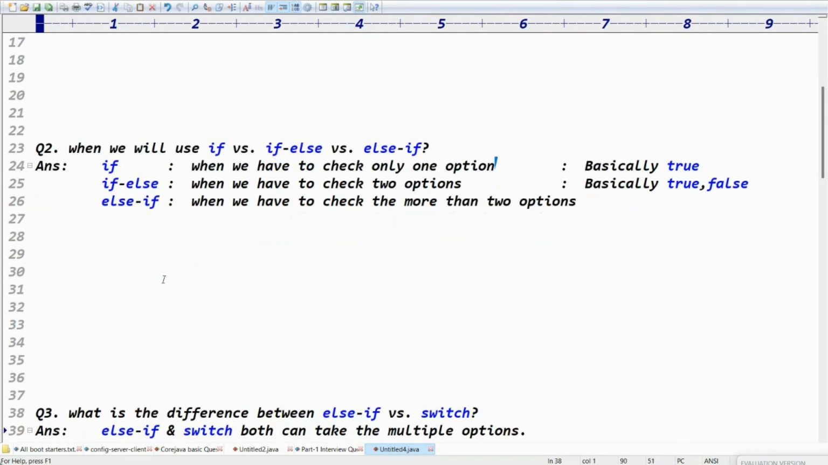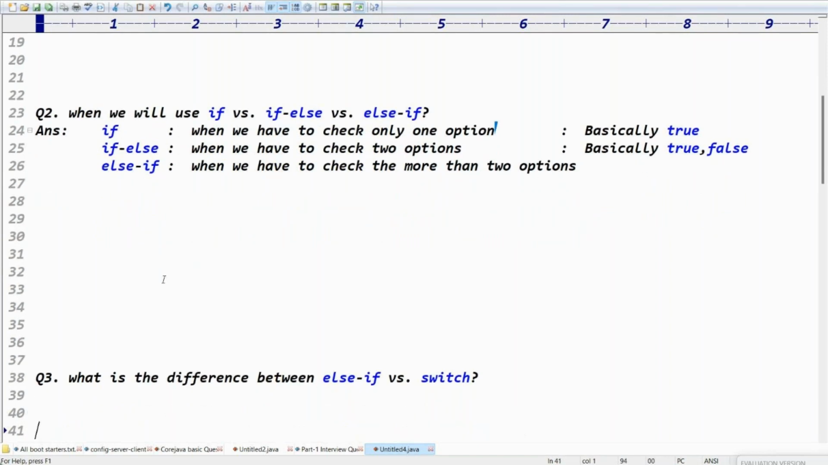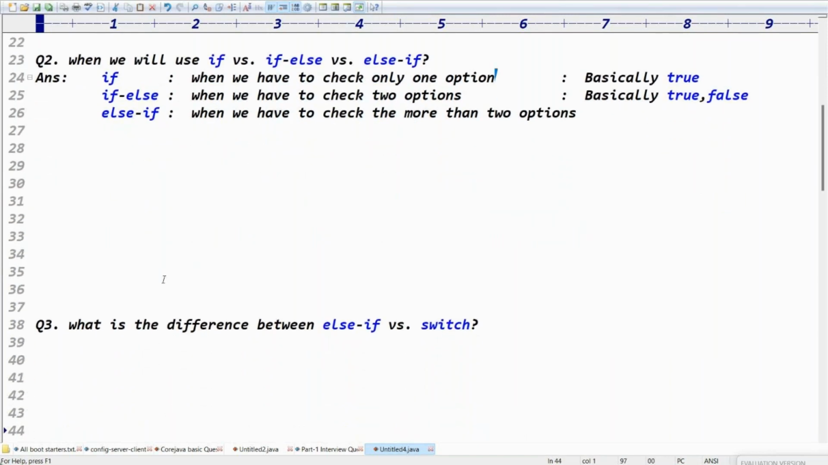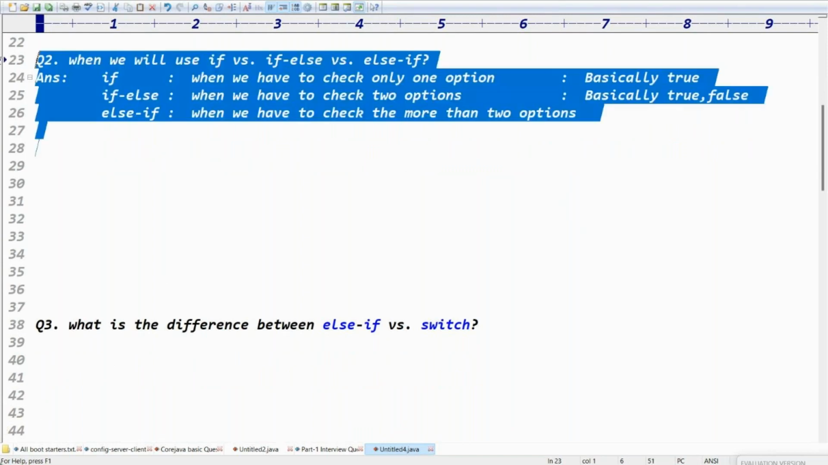Yes or no? You need to go with else if, right? That is the second question, guys. So please take the second question also. I hope you understood, right?